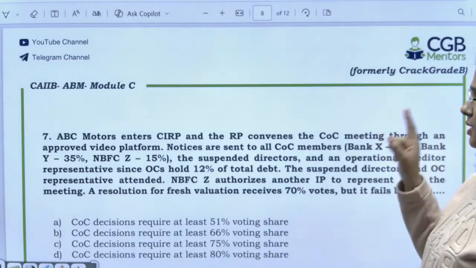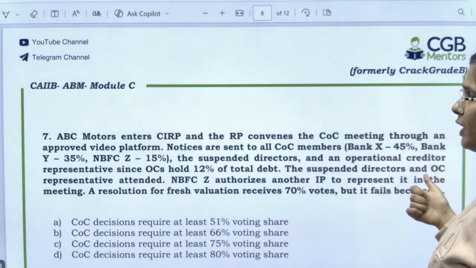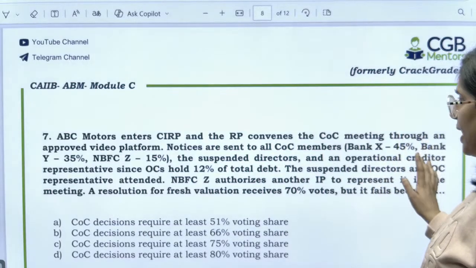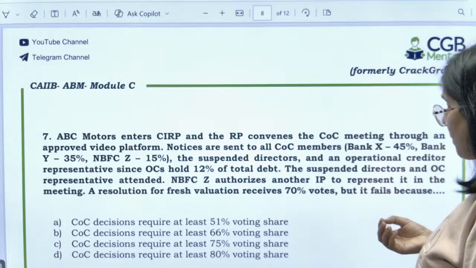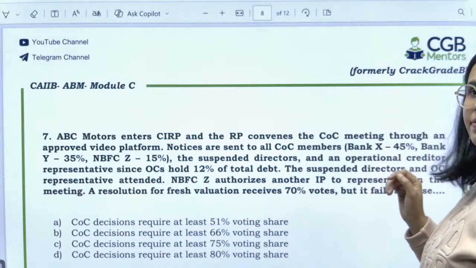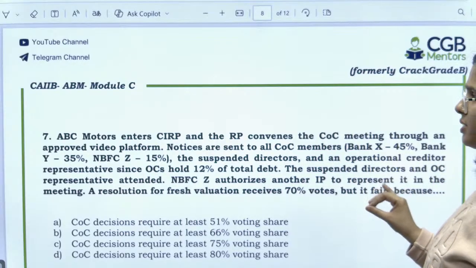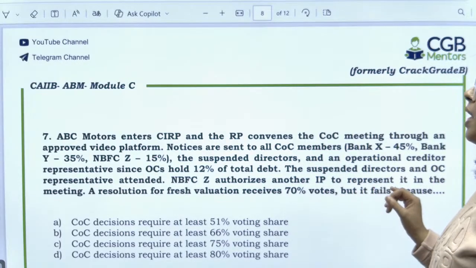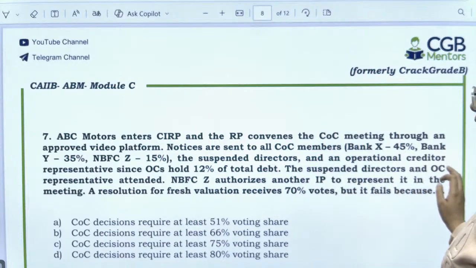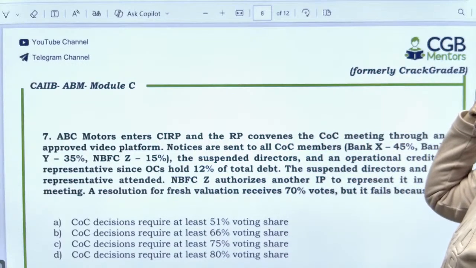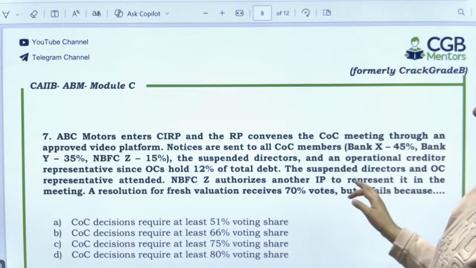Then you have question number 7. ABC Motors enters CIRP and the resolution professional convenes the meetings through an approved video platform. Notices are sent. These are the creditors we have: Bank A 45%, Bank Y 35%, NBFC Z 15%. The suspended directors and operational creditors' representatives, since OCs are operational creditors, hold 12% of total debt. The suspended directors and representatives attend. Now the NBFC authorizes another insolvency professional to represent it in the meeting.